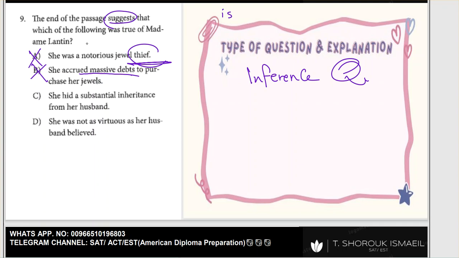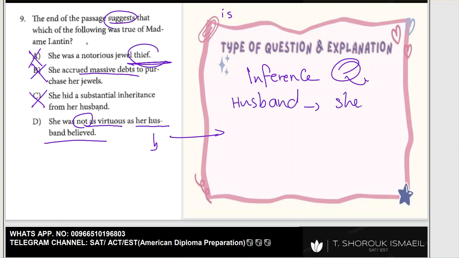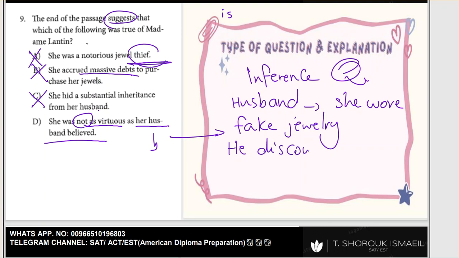She had a substantial inheritance from her husband, not supported by the passage. She was not as virtuous as her husband believed. Her husband believed she was wearing fake. Let's come to this out of our understanding. Husband thought she wore fake ornament or jewelry, whatever jewelry, and then he discovered after her death they were real.